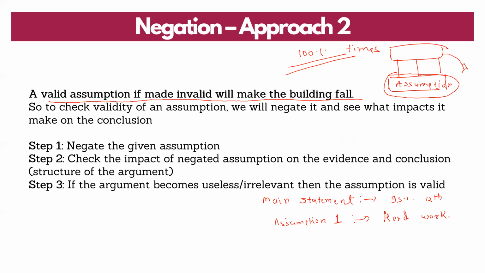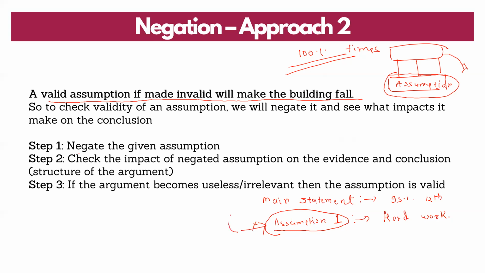To find whether assumption one is a valid assumption or not, just negate it once. I have not worked hard. If I have not worked hard, how does it impact the 95% in class 12? It doesn't impact. I may still get 95% some way or the other. So I cannot say it's a valid assumption. So negate the given assumption, and after negating, check the impact of the negated assumption on the evidence and conclusion.